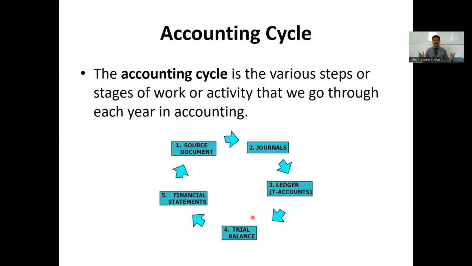Now students, after understanding what bookkeeping is and what the different types of accounts are, we will look into what the accounting cycle is: how this accounting cycle takes place, where the transaction takes place, how it will be recorded and how the records are moved. You can see there, the accounting cycle is the various steps or stages of work or activity that we go through each year in accounting. First of all, it starts with the source document, and then journals, ledger, then trial balance, then financial statements.